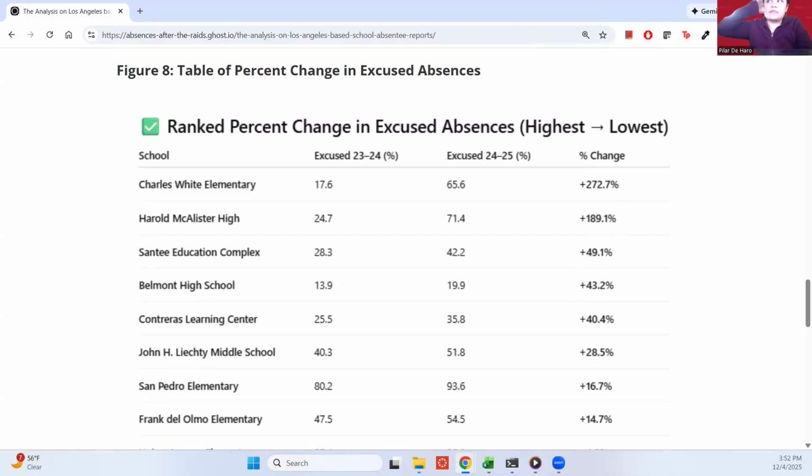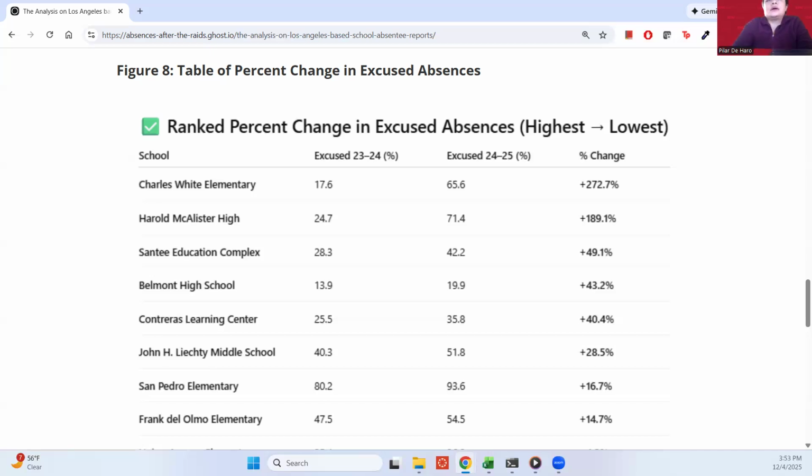Some campuses experienced very sharp rises, like Charles White Elementary increased by 270% and Harold McAllister High by 189%. This suggests families may have opted to formally excuse absences during a period of heightened enforcement, choosing caution and coordination with schools rather than risking unexcused marks. But it's important to emphasize that excused absences are still absences. They reflect disrupted routines, fear-based decision making, and stress that can affect a child's well-being.